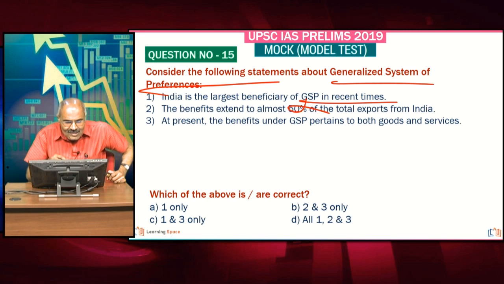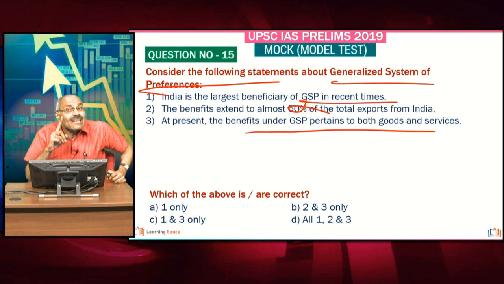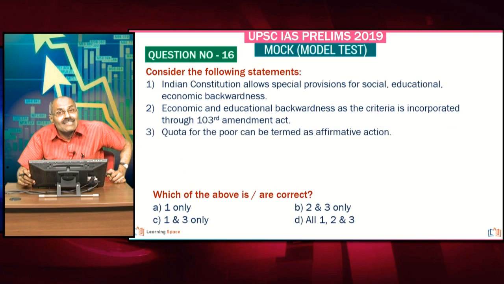Then, at present, the benefits under GSP pertain to only goods. A very, very important aspect: it is not applicable for services, only goods. Please correct the third one. So friends, one only is correct.